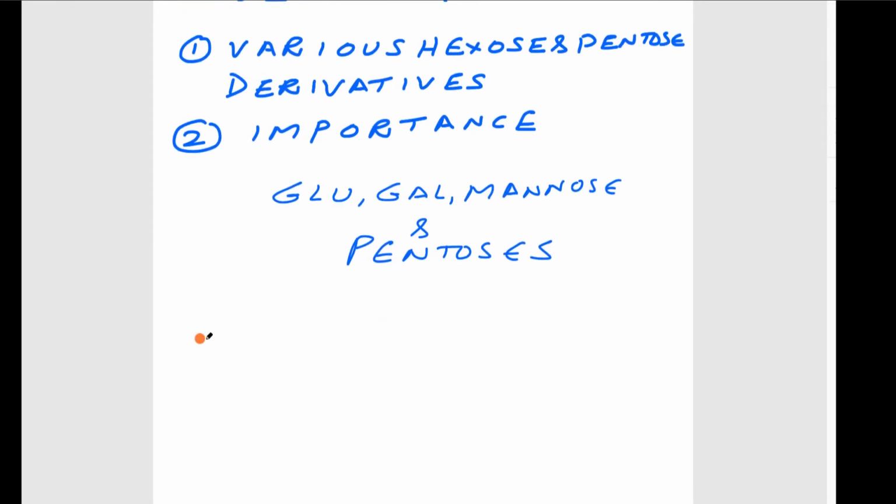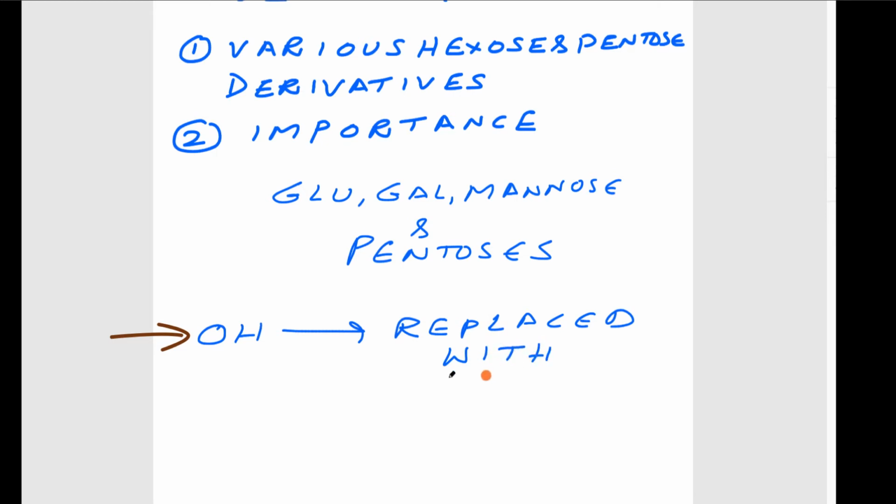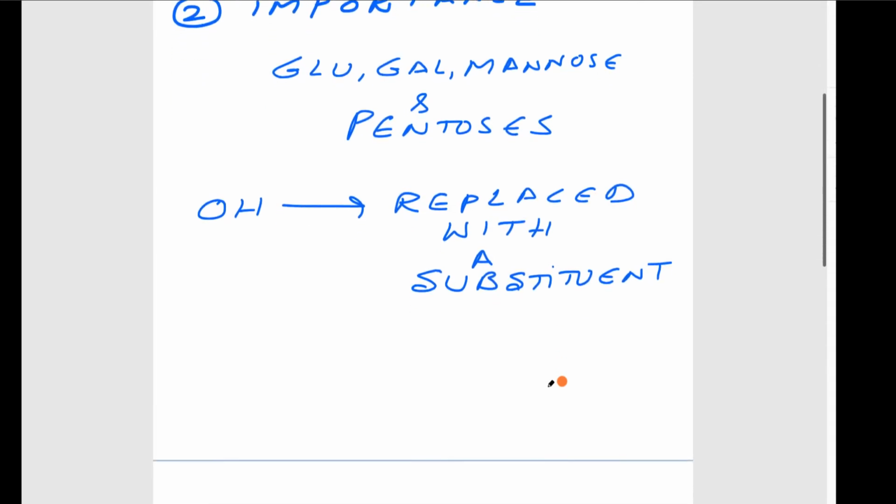Suppose in the case of OH, the OH may be replaced with a substituent. That may be one type of derivative.